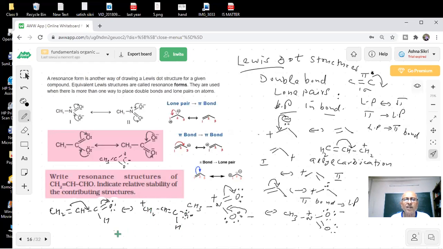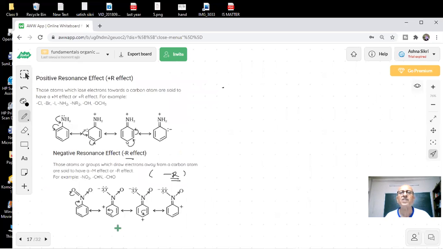So we can see that this type of double bond, the pi bond, is shifting from this to the adjacent carbon, and oxygen is able to get a pair of electrons, being more electronegative, students. Now the question is, you have seen that there is some effect which is known as resonance, and molecules are able to show this because they can be represented by more than one possible structure. So this involves delocalization of the pi electrons or lone pair of electrons. Delocalization is taking place, students.